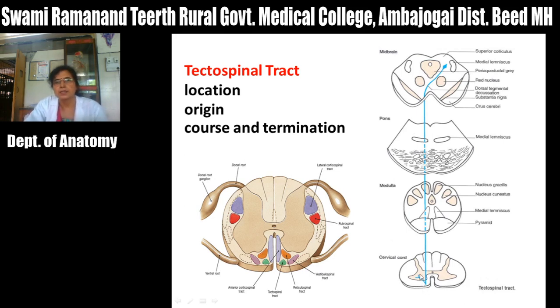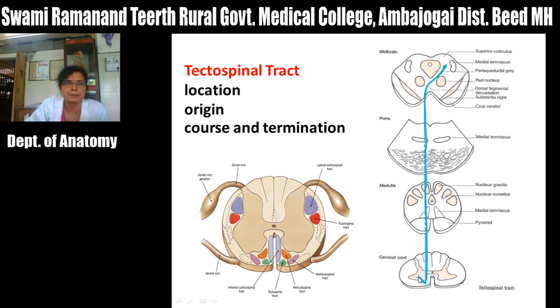Termination: they terminate in lamina 6 and neurons of lamina 6, 7, and through these interneurons they terminate on the motor neurons of the spinal cord, that is alpha and gamma motor neurons. Fibers arising from these alpha and gamma motor neurons supply the skeletal muscles of the head and neck, because this tract extends only up to the cervical region.